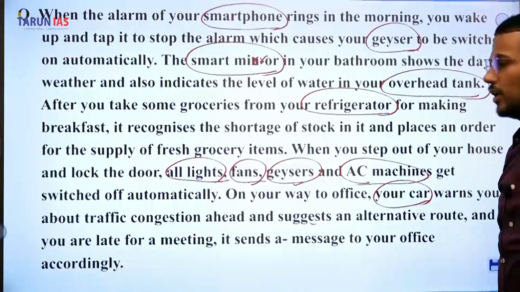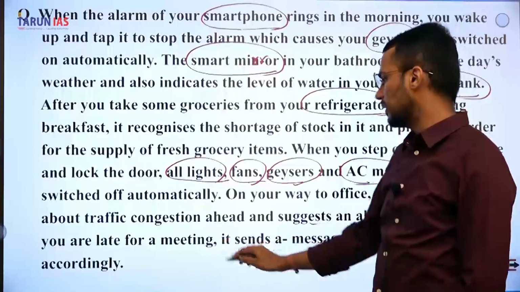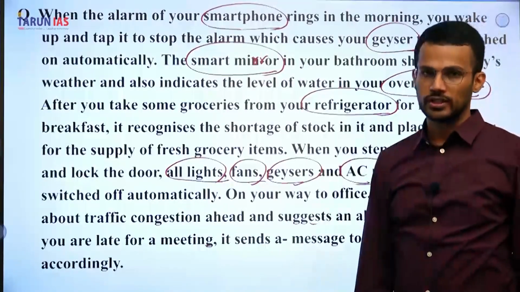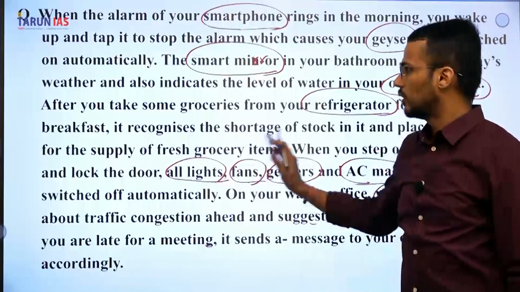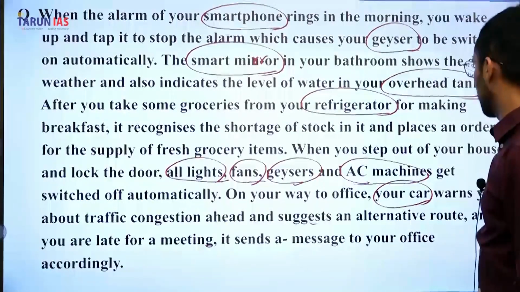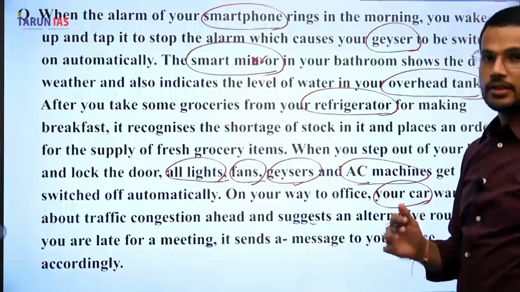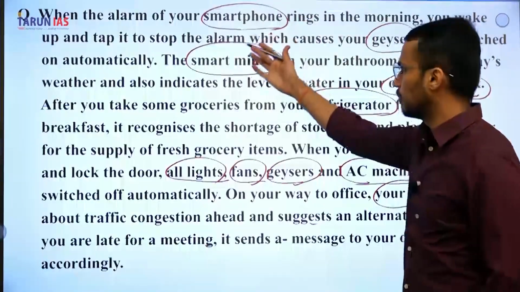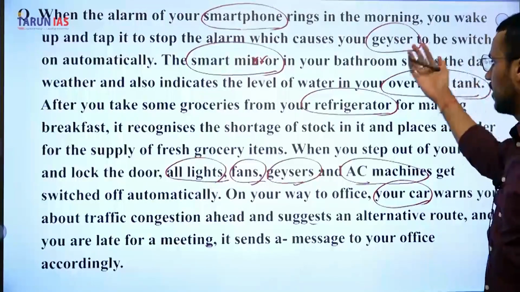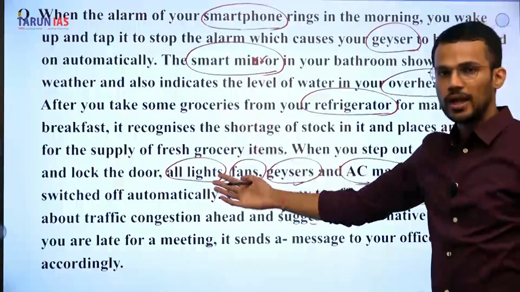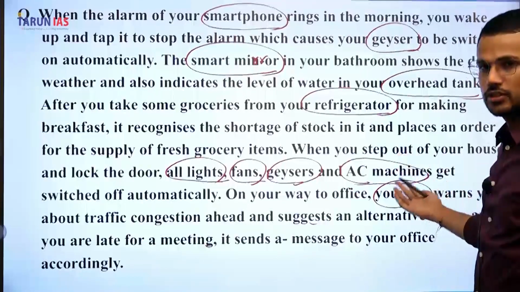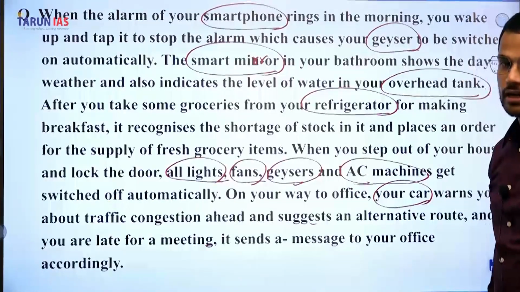And if you are late for a meeting, it sends a message to your office accordingly. So in this particular passage, they have mentioned a few devices: smartphone, geyser, smart mirror, overhead tank, refrigerator, lights, fans, geyser, AC machines, and your car as well.